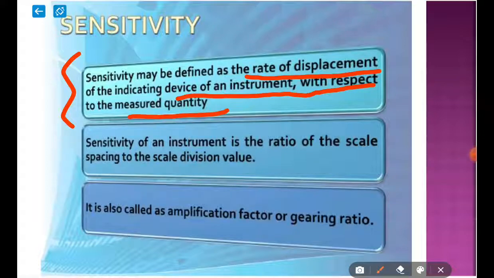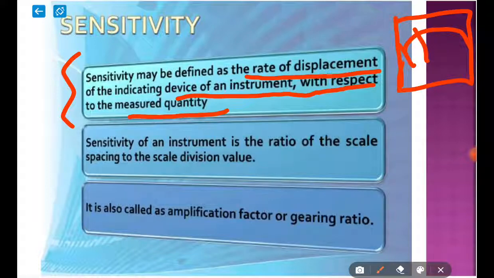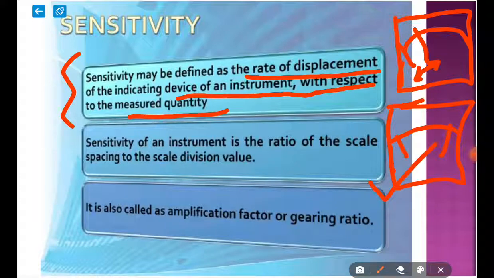As a simple, known example, take a voltmeter. A voltmeter has a dial. In some voltmeters, this much distance is calibrated on the scale to show 1 volt. But in another instrument, if its range is less, the same 1 volt will be represented with this much larger distance. So we can say that this second instrument is more sensitive compared to the first instrument. That is the basic idea.